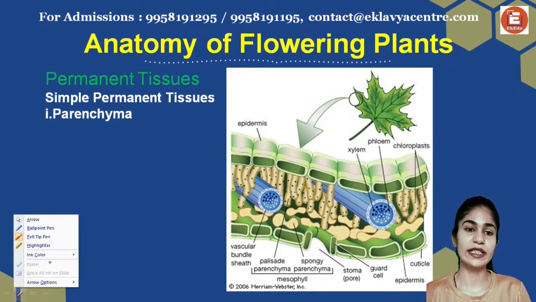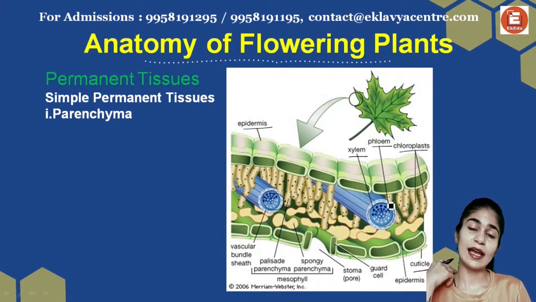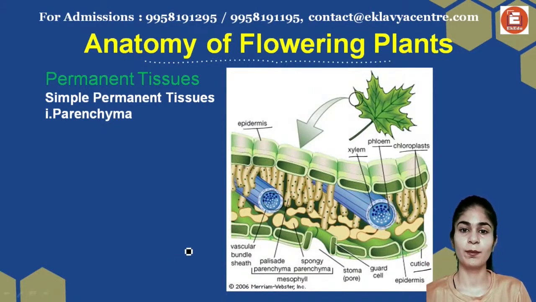This is your diagram of a leaf. If you look at the leaf structure, the uppermost is your epidermis. Right below your epidermis, there's going to be a cuticle present, right? This line. There's also the presence of chloroplast, your phloem and xylem. Phloem and xylem are present like this. That is why we call them complex permanent tissues, because they're present in the form of bundles, and those bundles do not only have a single type of cells, they have different kinds of cells in the same vascular bundle.